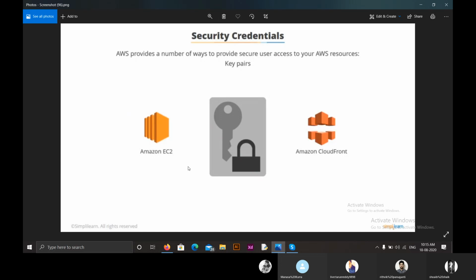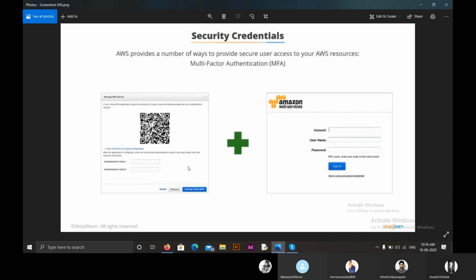The second one is IAM username and password, which might be created by the admin for users who need to access a few resources, and through this they can access the management console, default forms, and security console. The third one is multi-factor authentication, where people need to give a 6-digit code whenever they log in and use their resources.